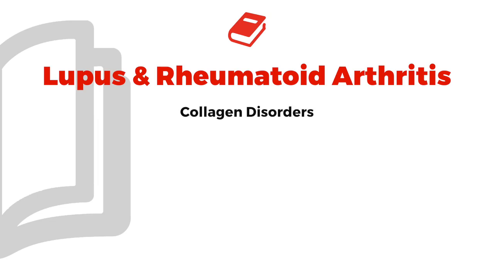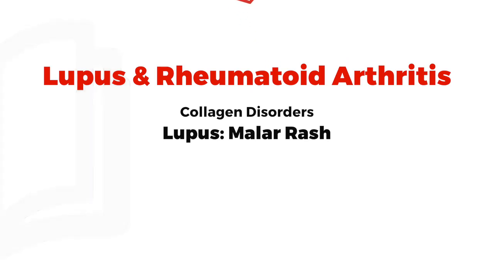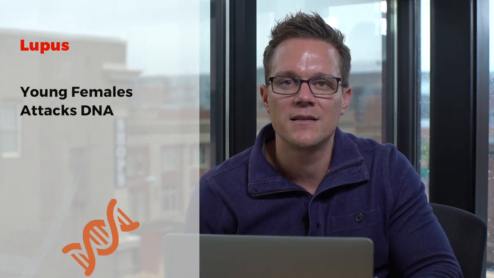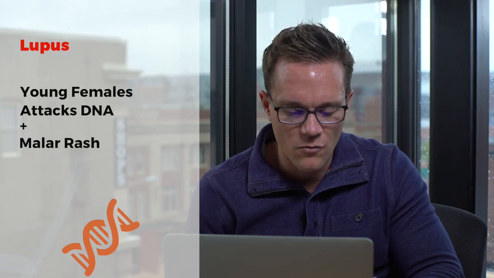In particular, what I would pay attention to with lupus, do you remember the major sign on the face with lupus? Write it in your notes right there. It's going to be the malar rash. And just in general, you probably remember that lupus attacks multiple spots throughout the body, because if there's one thing I would know about lupus, it's that it attacks DNA. And you know you have DNA throughout your whole body, so make sure you remember lupus: young females, attacks the DNA, malar rash.